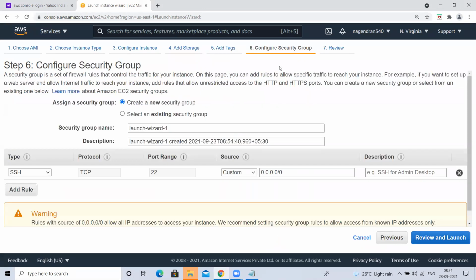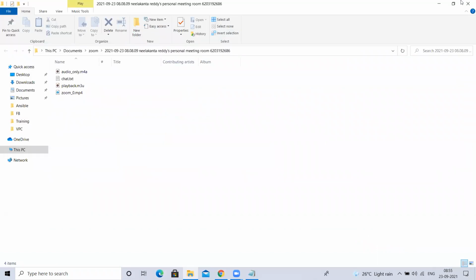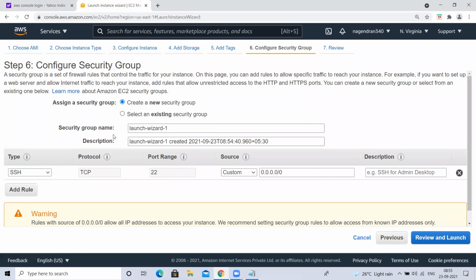Then go to the sixth step. Here we have to create a security group. What is this security group? For example, have you heard about firewall? Do you have any basics about firewall? At least firewall, have you heard? No, sir. Okay, no problem. Leave it. This is equal to firewall. Security group in AWS is nothing but, in general, we call it a firewall. In AWS we call it a security group.